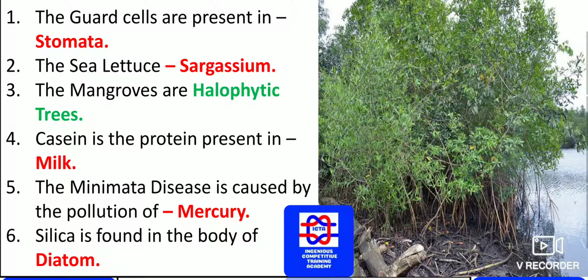Minamata disease is caused by the pollution of mercury. We know that the maximum discharge of mercury in some places into the water directly leads to the disease Minamata.